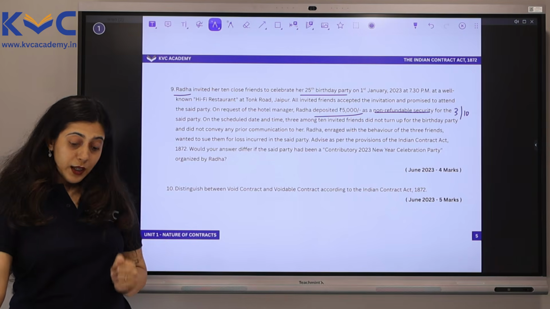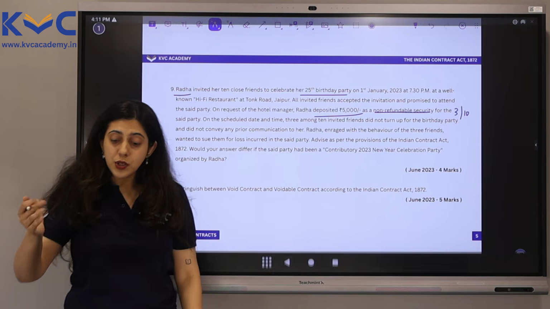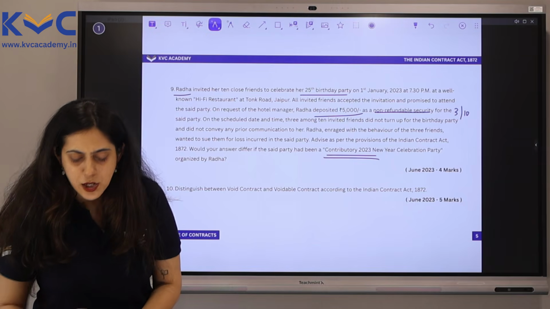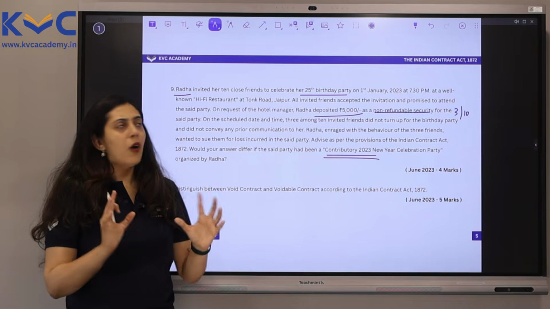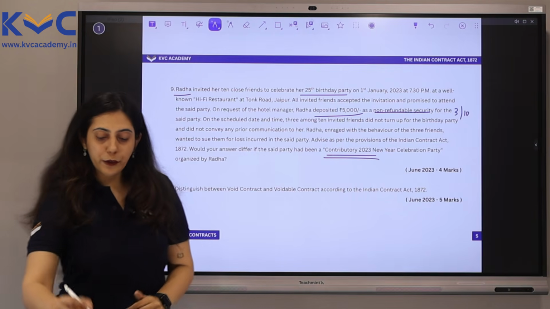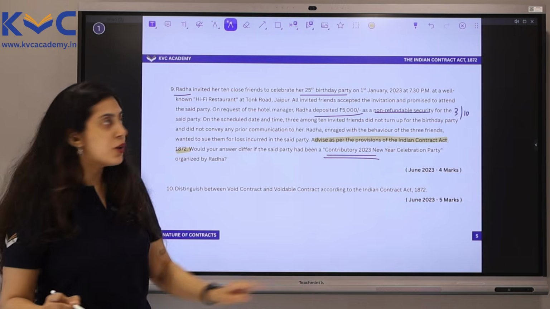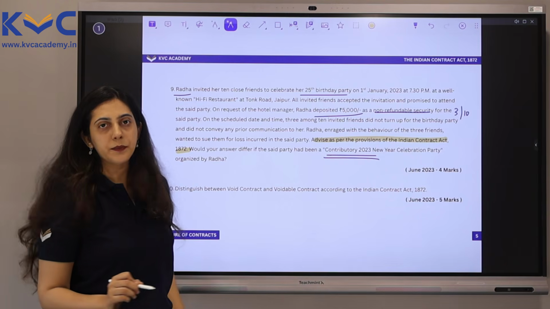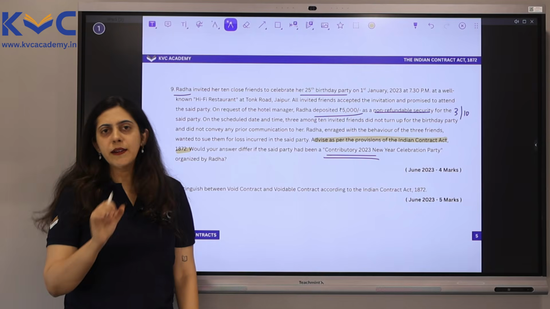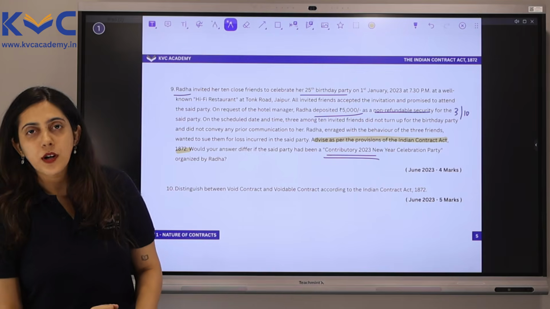You'll advise them. Now, would your answer differ if the said party had been a contributory 2023 New Year celebration party and not something that Radha was hosting on account of her birthday? That's the second question. Let's look at the first point of view. Advise as per the provisions of the Act based on the information given till here. For now, we have seen so many concepts, right? You advise me whether Radha will be able to sue the 3 friends or not.